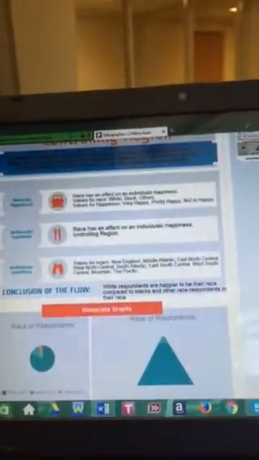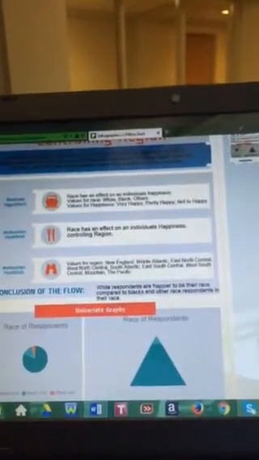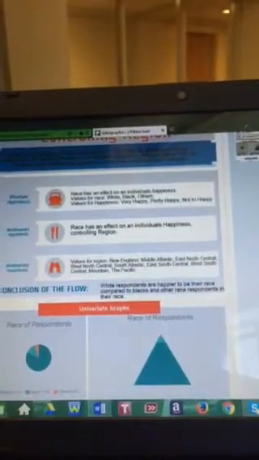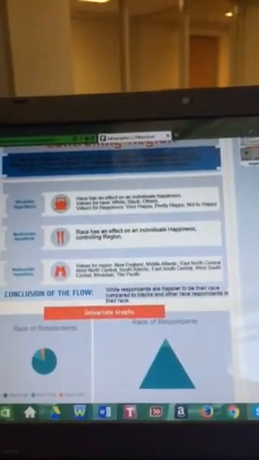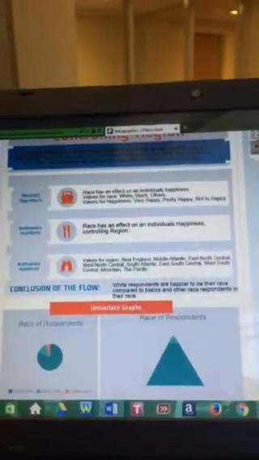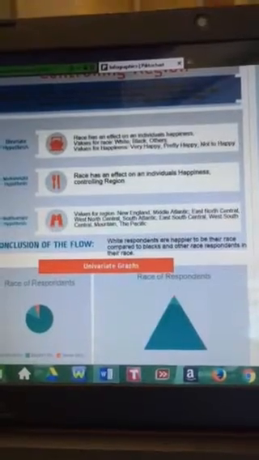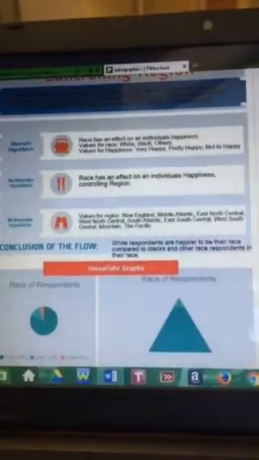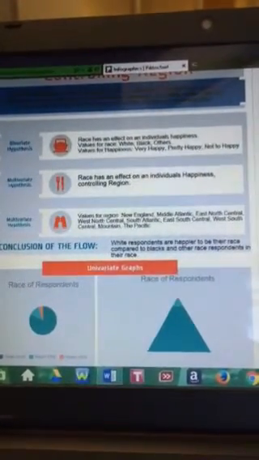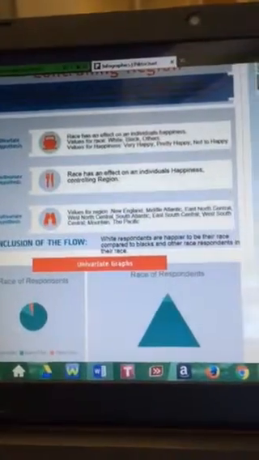For my multivariate hypothesis, it stated race has an effect on an individual's happiness, controlling for region. For my multivariate hypothesis, I included the values for my variable. My control variable was region. The values included New England, Middle Atlantic, East North Central, West North Central, South Atlantic, East South Central, West South Central, Mountains, and the Pacific.